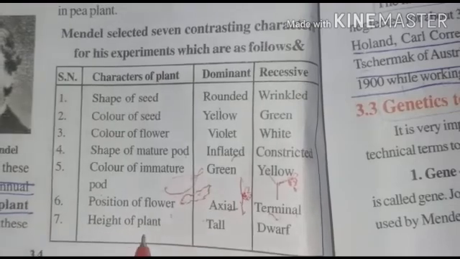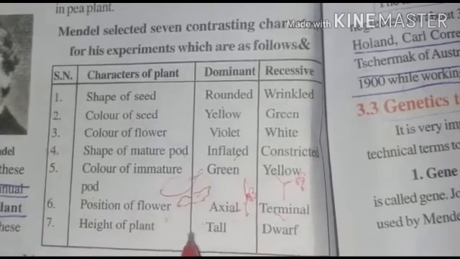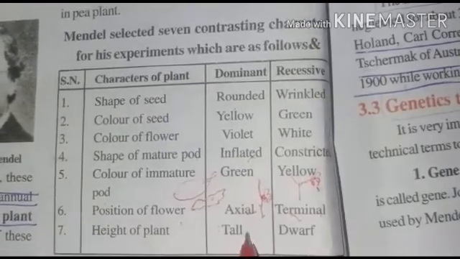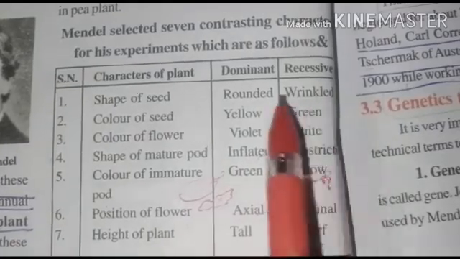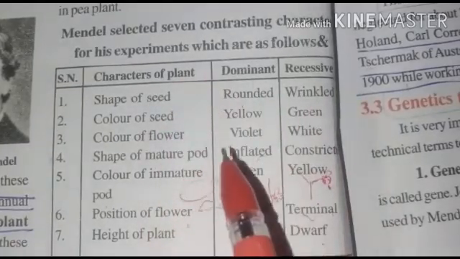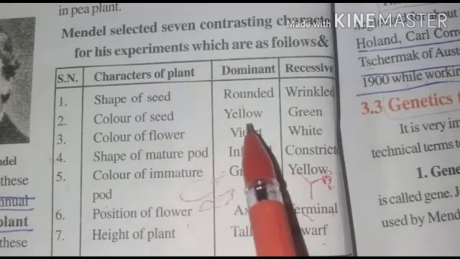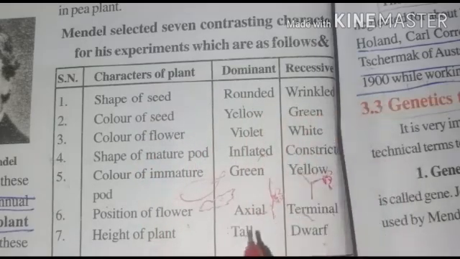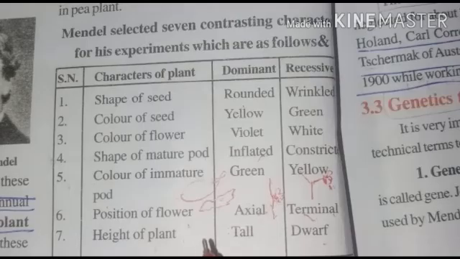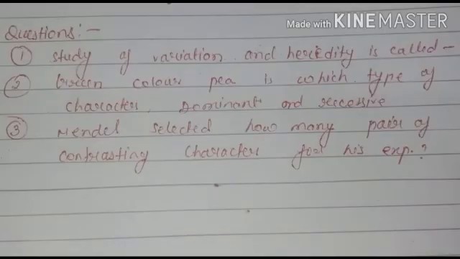Next is height of plant, tall or dwarf. Two types of character are also found in height of plant, that is tall and dwarf. So these are the characters of the pea plant. So many contrasting characters we got in the pea plant, that's why he chose the pea plant. Okay, and the next topic we will discuss in the next video.